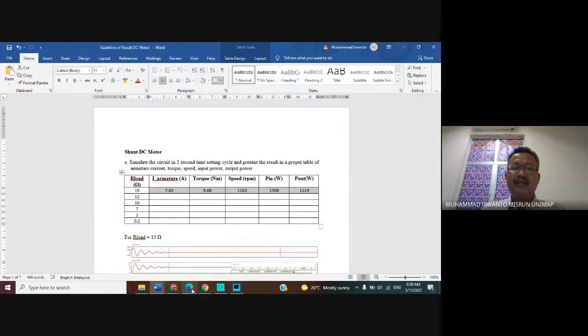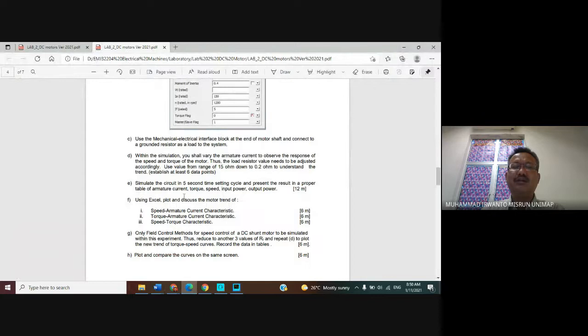The question asks to simulate with a 5 second setting time and present the result in a proper table: armature current, torque, speed, input power, output power.